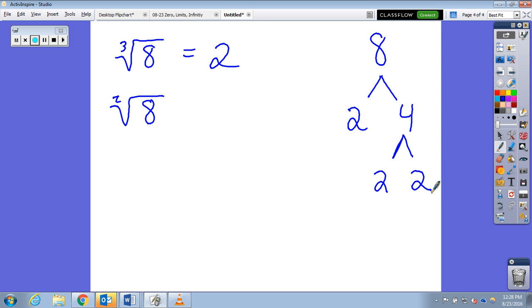I didn't have to write the 2, right? It's understood to be the square root of 8. What's nice about this is then what you can do, and I'll do yellow, we can say, okay, I'm going to take out pairs, and whatever is left over, that'll be what's left underneath the radical. Because the square root of 4 is 2, that's why I'm able to take this out, so to speak. So I'd have a 2, because it's a pair of 2s, because 2 is the index, right? And what's left over is this 2. So it would be 2 square root of 2.